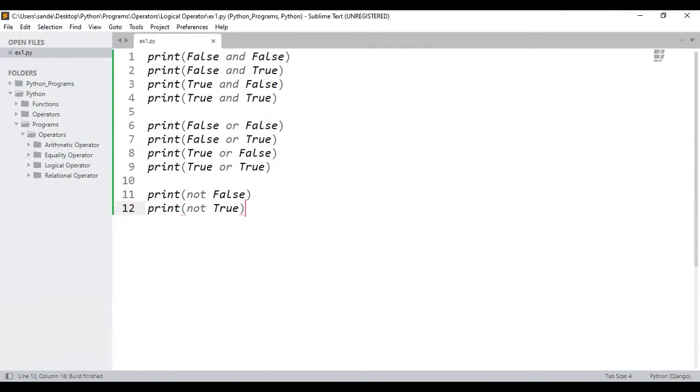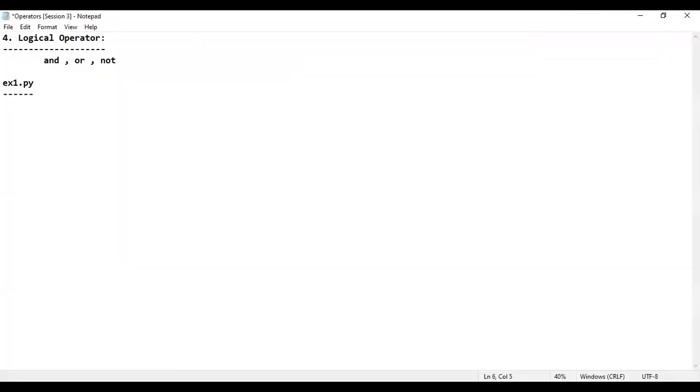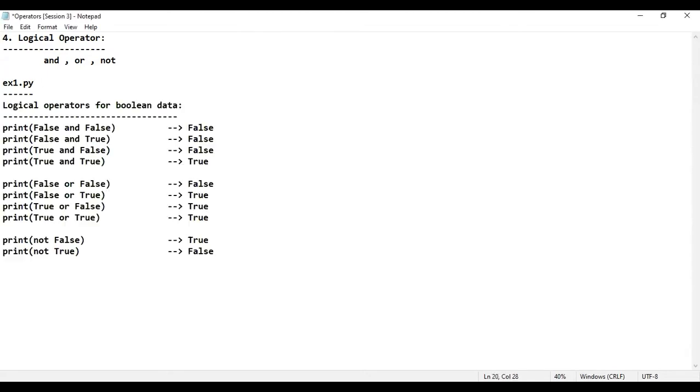Let me just go back to the notes. When it comes to example number 1, let me quickly copy paste example number 1. I'll write, logical operators for Boolean data. Right, Boolean data. Why? Because true and false are what? Boolean data. Logical operators for Boolean data. I hope the output I have written there itself, so that you people will not be getting confused.